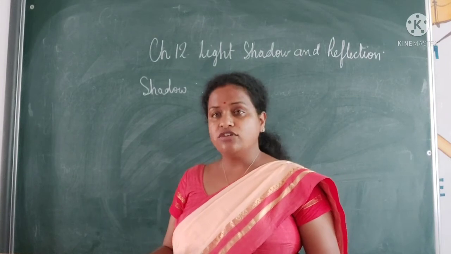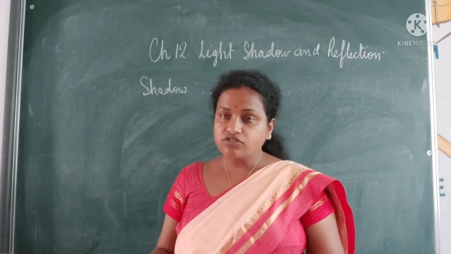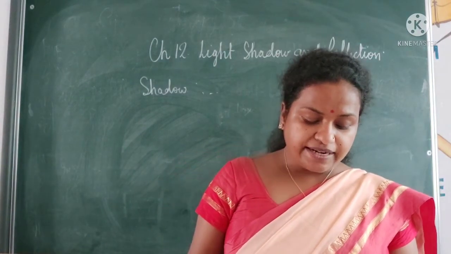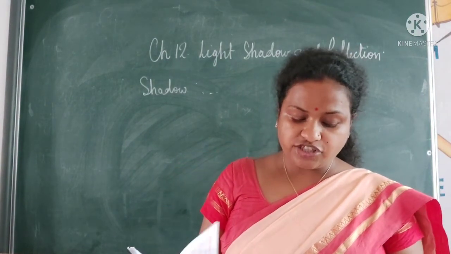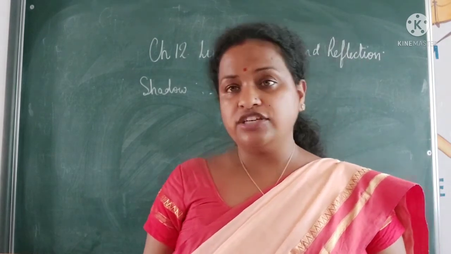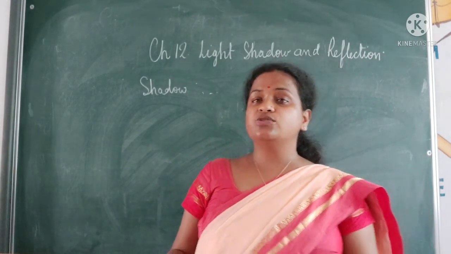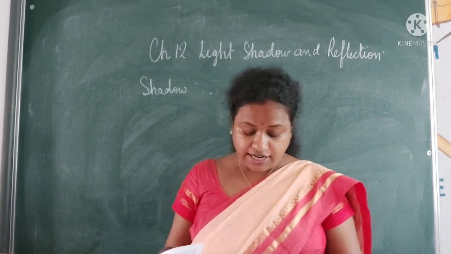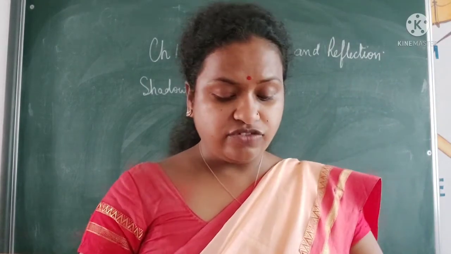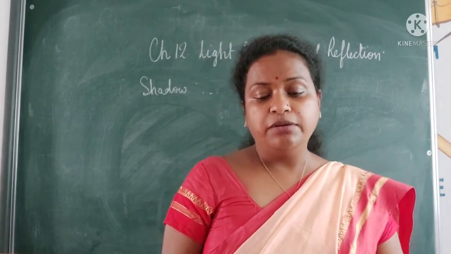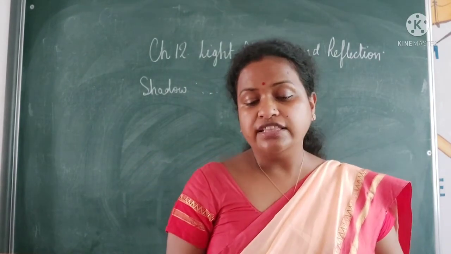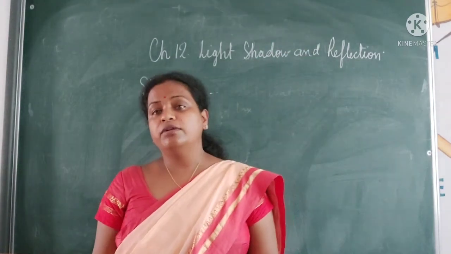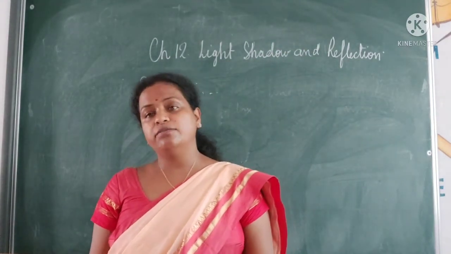Now, the characteristics of a shadow. The color of a shadow is always black, irrespective of the color of the object that produces it. A shadow only shows the outline of the shape, not the details of the object. A shadow is longer if the source of light is far away, and shorter when the source of light is nearer. Two ways are there: farther, then it will be long, and if near, then it will be short.